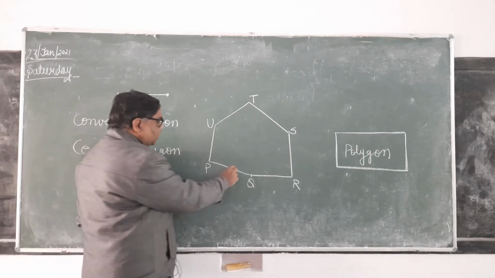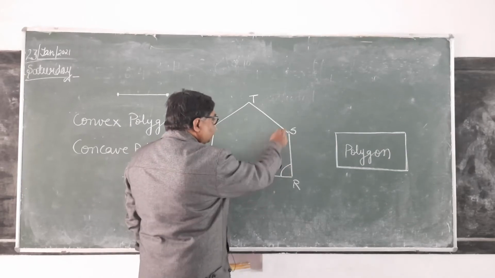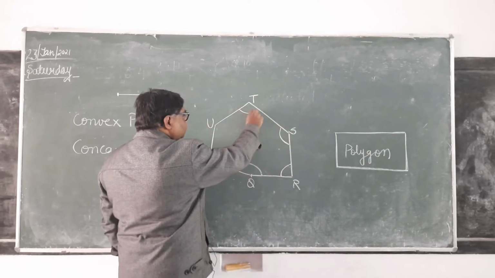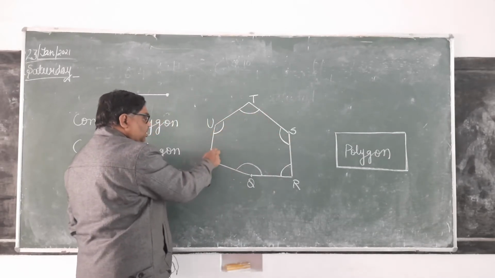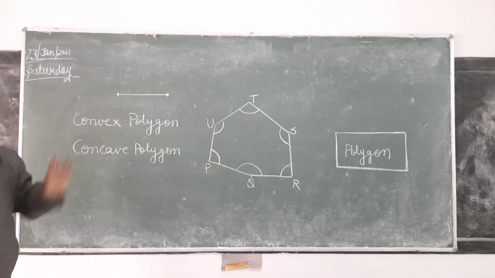If you see each angle here, less than 180 degrees, less than 180, less than 180, less than 180, less than 180 and less than 180 degrees. Therefore, it is a convex polygon.